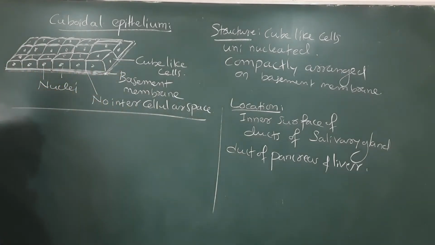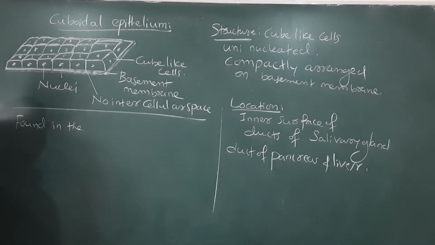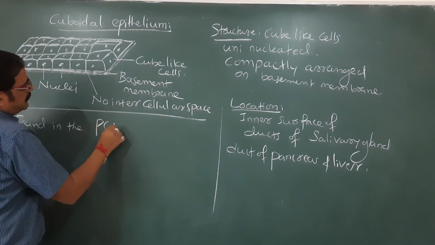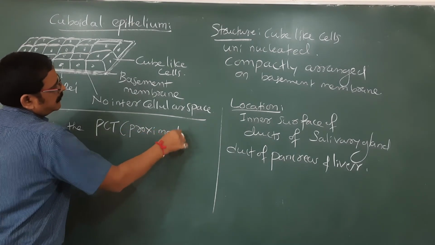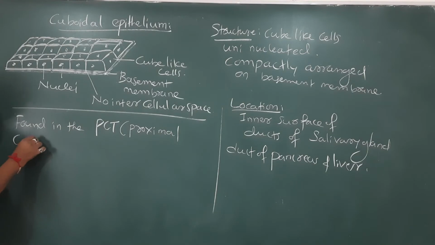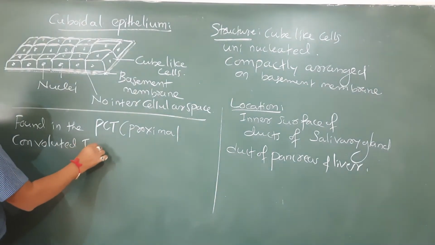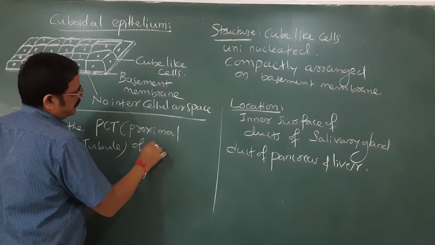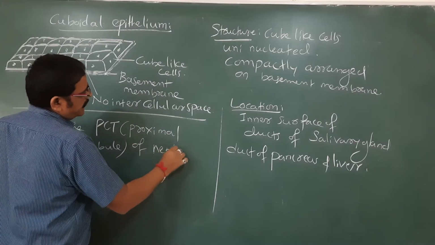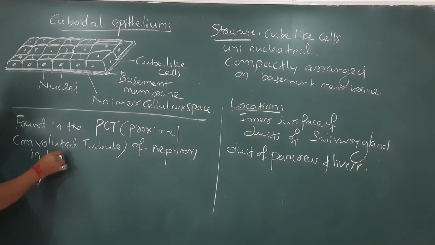Okay, so these are found in the PCT. What is this PCT? Proximal convoluted tubule, convoluted meaning much more coiled, of the nephron in kidneys.